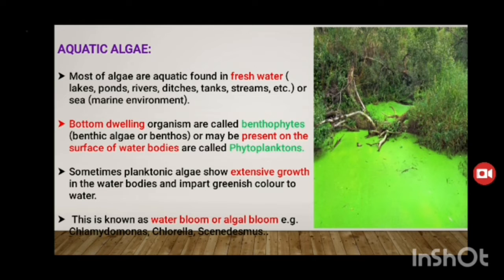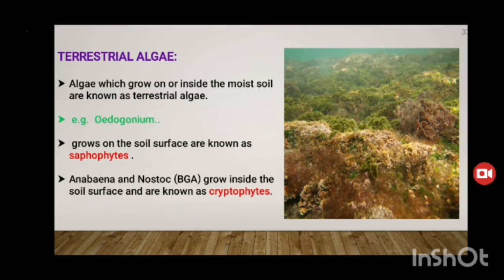Aquatic algae. Algae are mostly present in freshwater. Examples: ponds, rivers, lakes, tanks, streams, etc. Bottom-dwelling organisms are called benthophytes, while those present on the surface of water bodies are called phytoplankton. Sometimes planktonic algae show extensive growth in the water body and impart a greenish color to the water. This is known as water bloom or algal bloom. Examples: Chlamydomonas, Chlorella, Cyanidesmus.